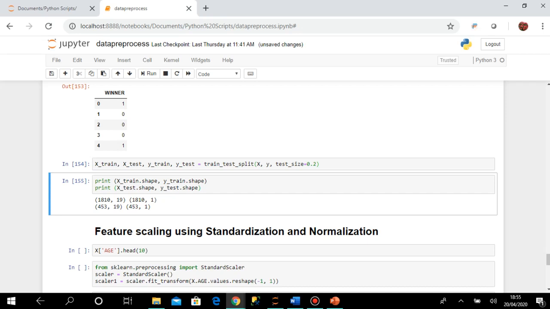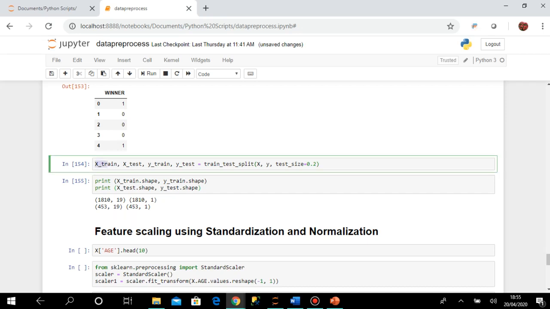So once I have divided my data set, I can fit these four, means x train, x test, y train and y test, in the machine learning model. So what may be my purpose, that I will feed x train to the machine learning model, then I will train with the y train data set and I will validate with the y test data set, because when I give x test, then the machine learning model should generate some possible predicted output, then I can compare with the actual output, so I can do the validation.